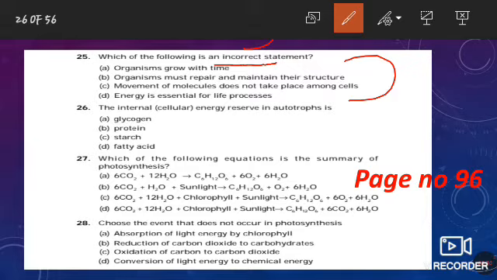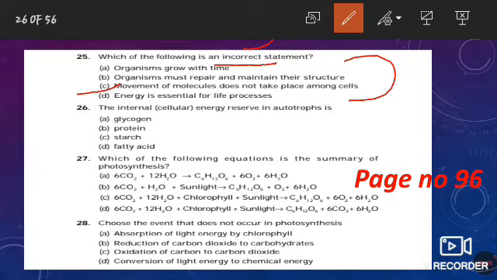So the incorrect statement is C, that is, movement of molecules does not take place among cells, which is absolutely incorrect. In organisms, there is movement of molecules between cells, and this happens due to the process of diffusion and osmosis. So this is the absolutely incorrect statement.